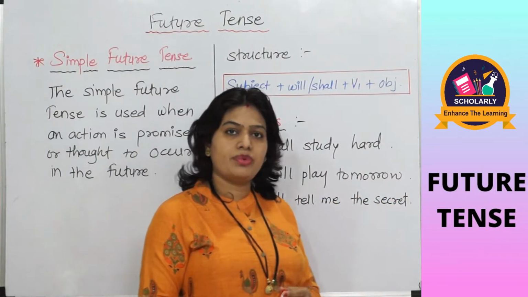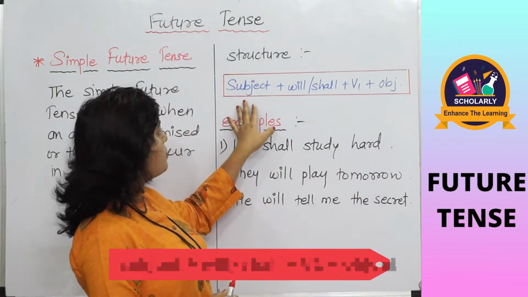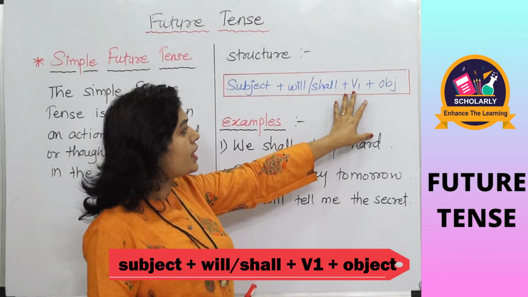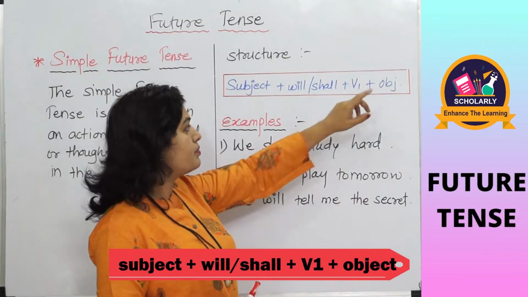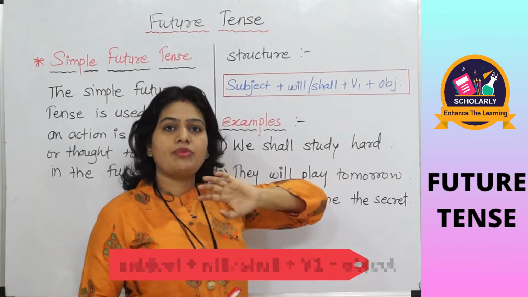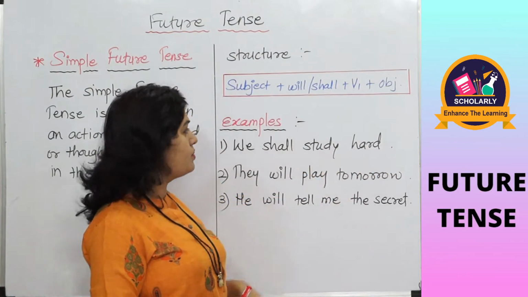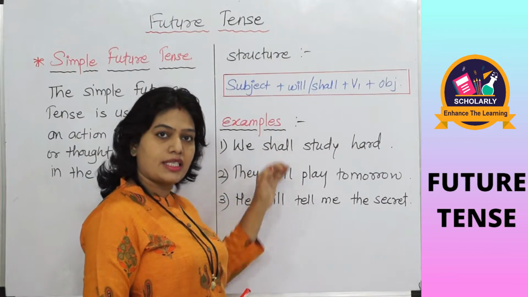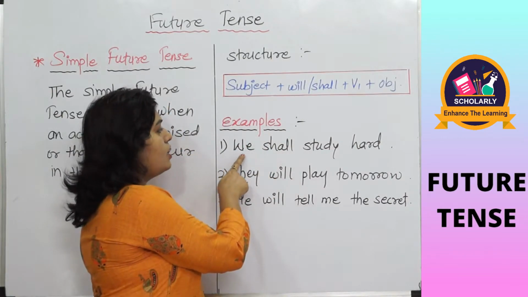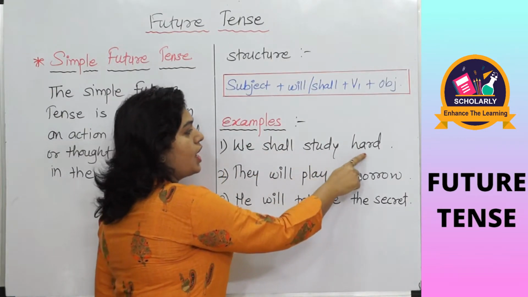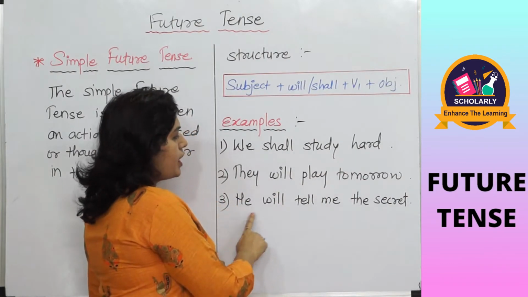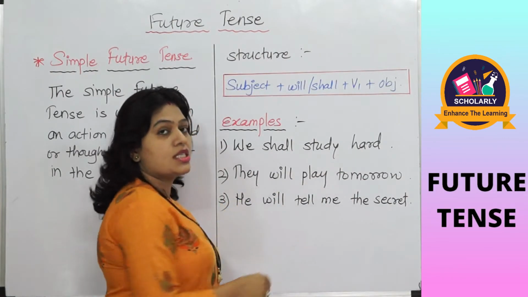Structure is very simple. It is like subject plus will or shall plus V1, that is the first form of verb, plus object. Sometimes other words are also there. This is the structure, and according to this structure, the examples of simple future tense are we shall study hard, they will play tomorrow, he will tell me the secret.